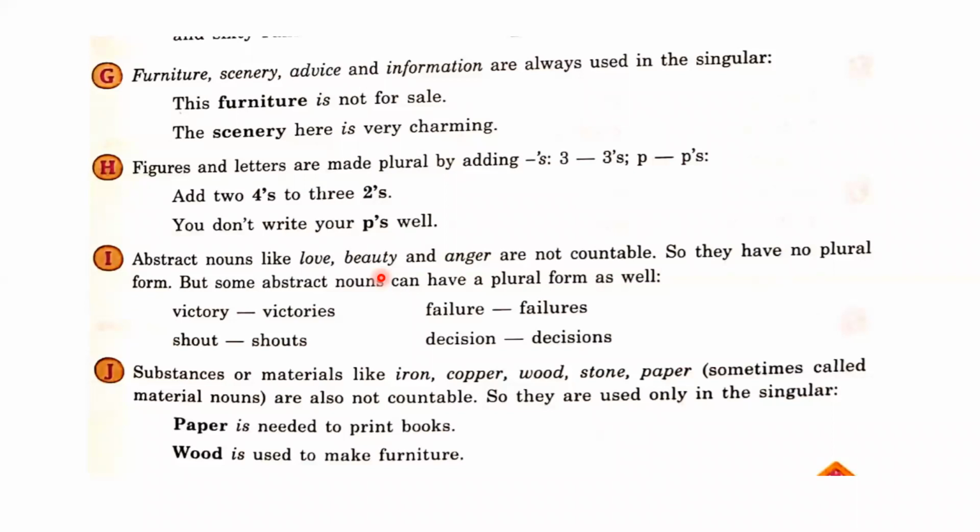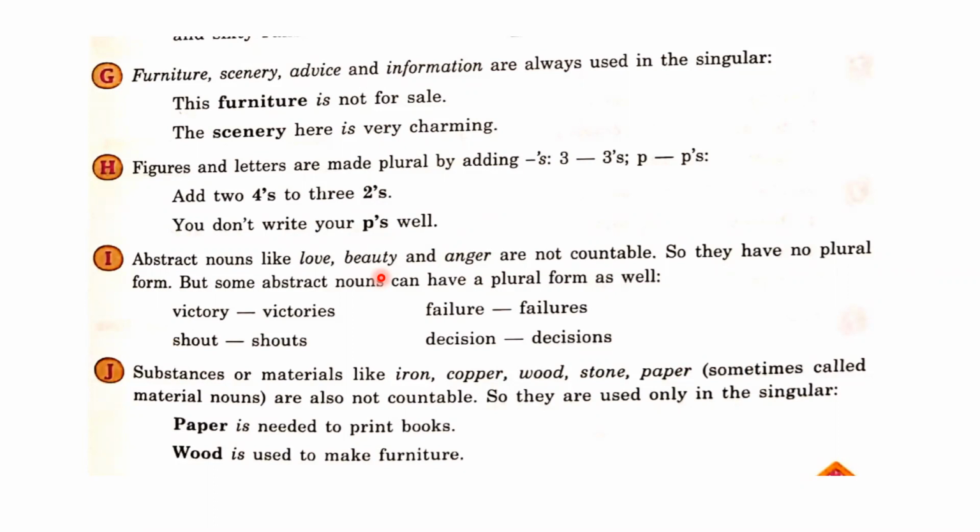They are abstract nouns, despite it they have their plural forms, like victory, victories. Victory is an abstract noun. Failure, failures. Shout, shouts. Decision, decisions. So these nouns have their plural form also.